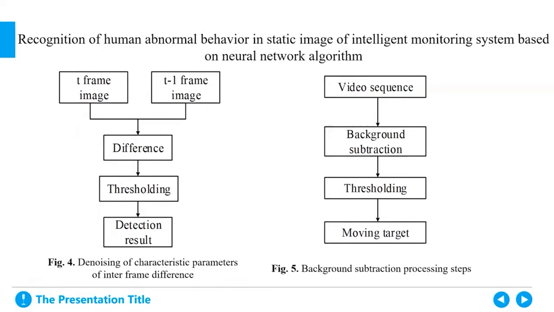Based on this, the background subtraction method is further optimized, and the specific steps are shown in Figure 5. This is Figure 5, background subtraction processing steps.